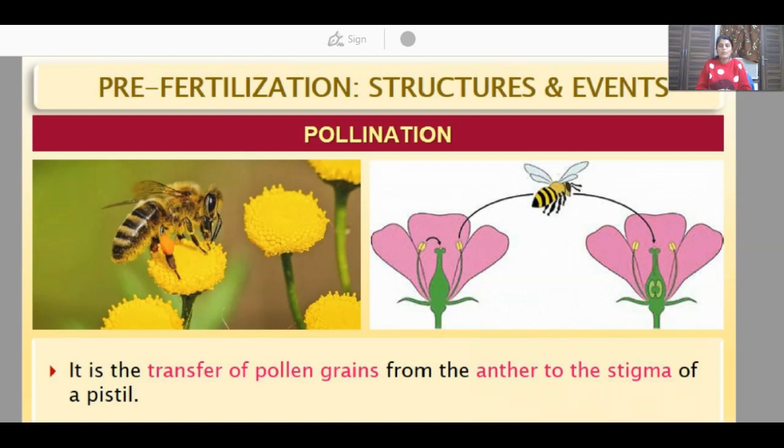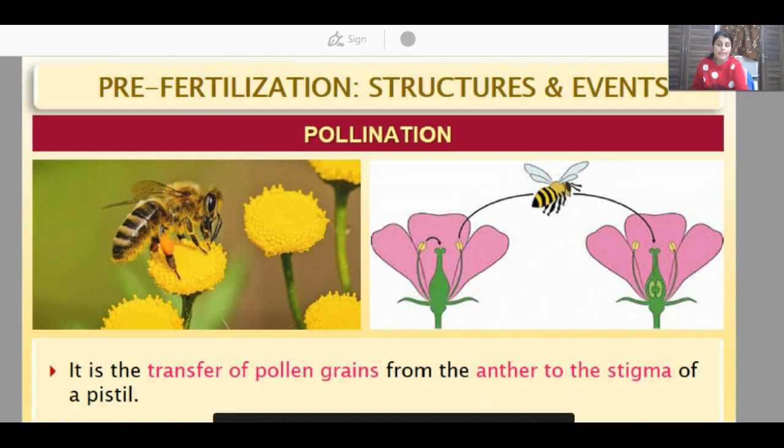Hello students, I am going to describe pollination. Pollination is actually a pre-fertilization event. What is pollination? Pollination is the transfer of pollen grain from the anther to the stigma of a pistil.